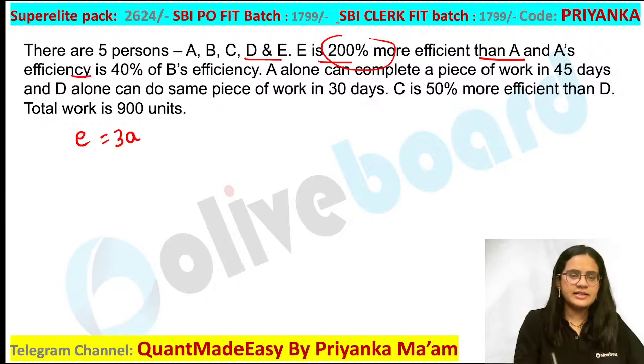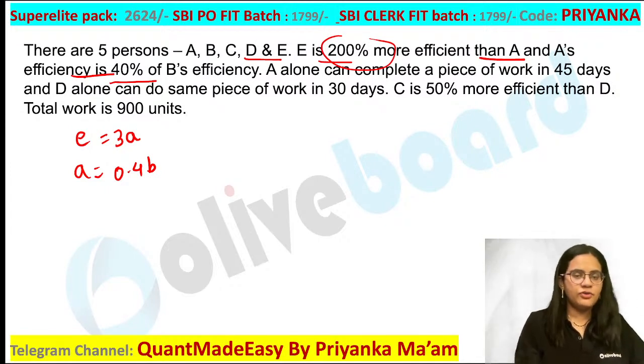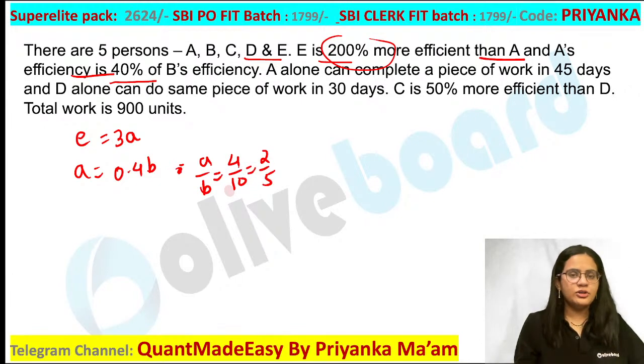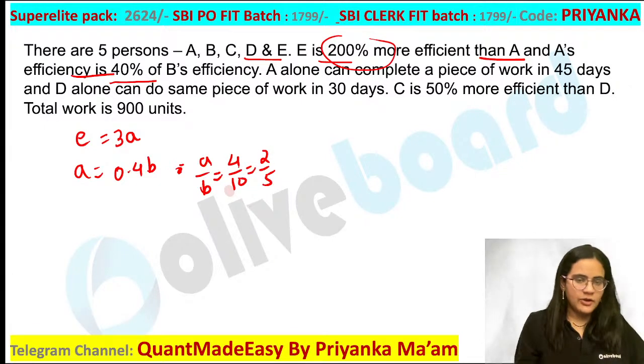A's efficiency is 40% of B's efficiency. Here more is not said. What they have given is 40% of B's efficiency. So what will you write? A is 0.4 of B. Are you all getting this? A efficiency is 0.4 of B here. Or if you want to write it in ratio format, you can write A by B as 4 by 10, or I can say 2 by 5. So this is going to be the efficiency. Are you all getting this?